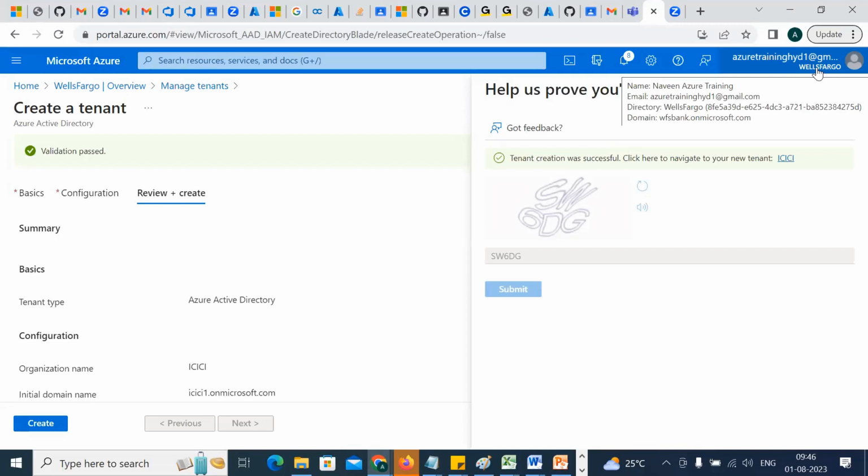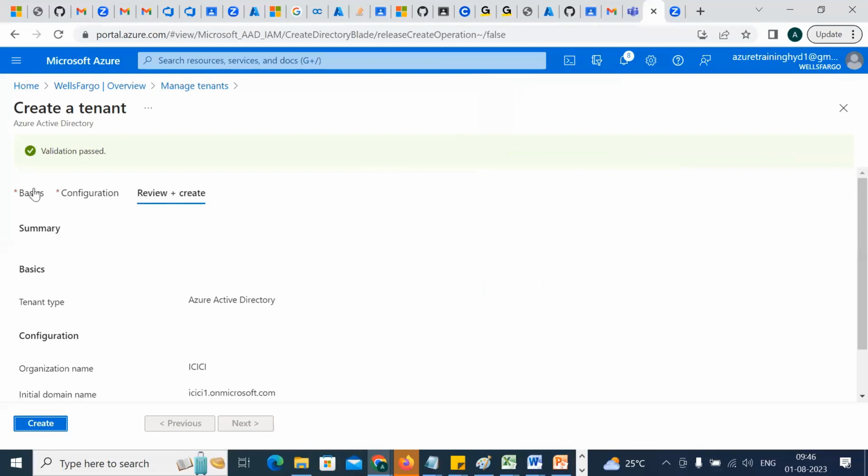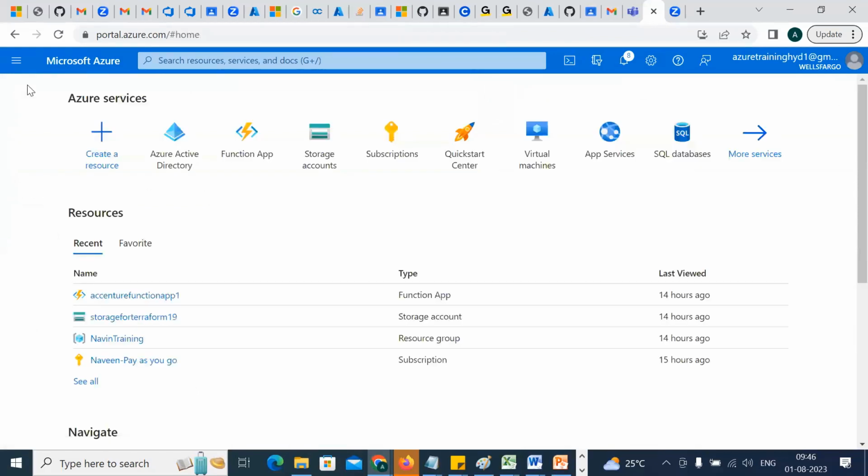Yes, it's possible, buddy. One tenant can have multiple subscriptions. I'll show you, don't worry. Don't get stressed too much. Let's do the practical. So I've just done the ICICI, I'll leave it here and go back to the home page. Let's create two only, HDFC and ICICI. That is enough.